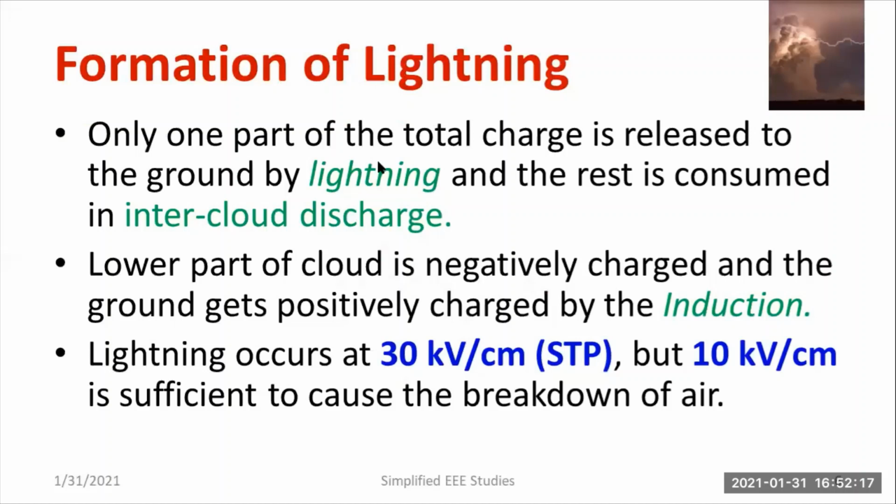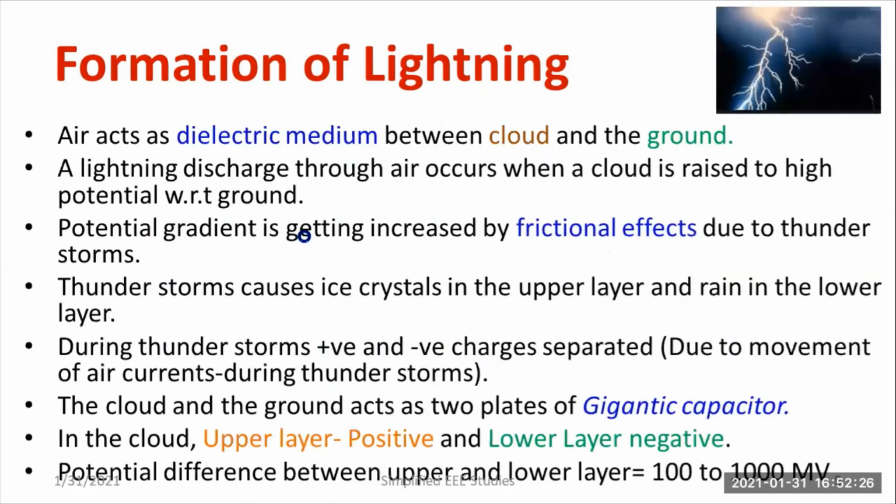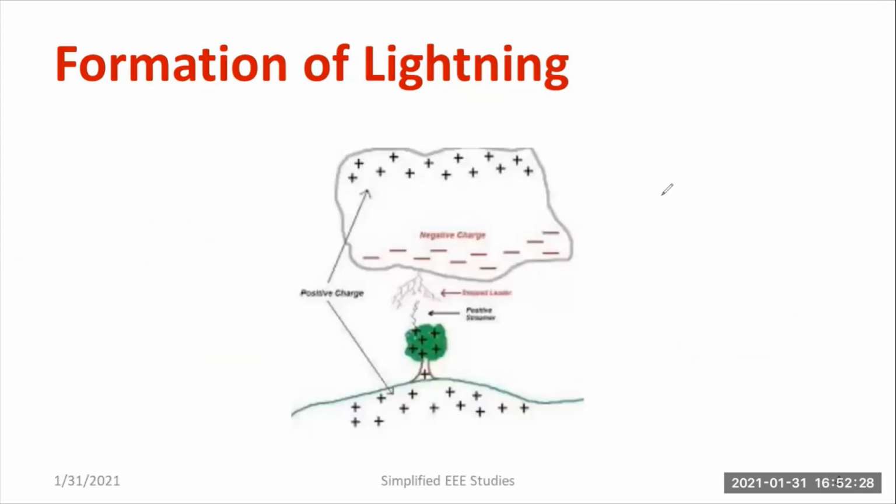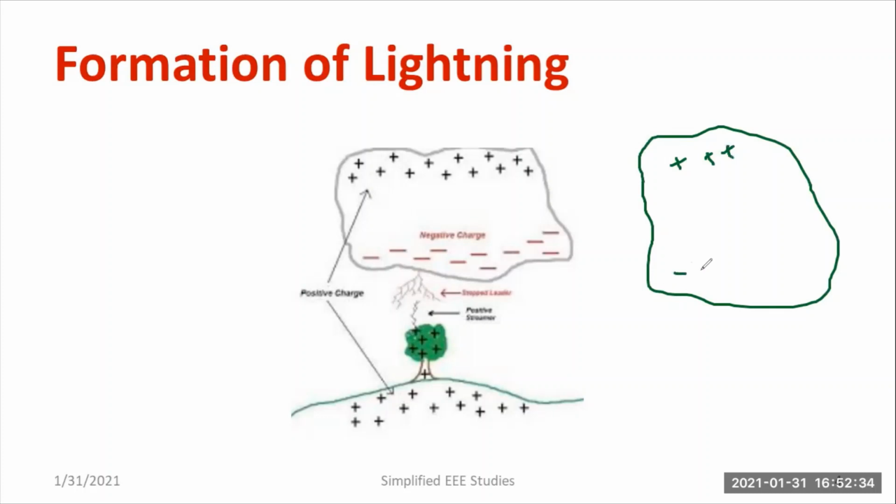Similarly, only one part of the total charge is released to the ground. The remaining discharge takes place as inter cloud discharge. What is inter cloud discharge? Many clouds will be there, each with an upper layer and a lower layer, and the interaction in between them is called inter cloud discharge. Only a few parts will come to the ground.